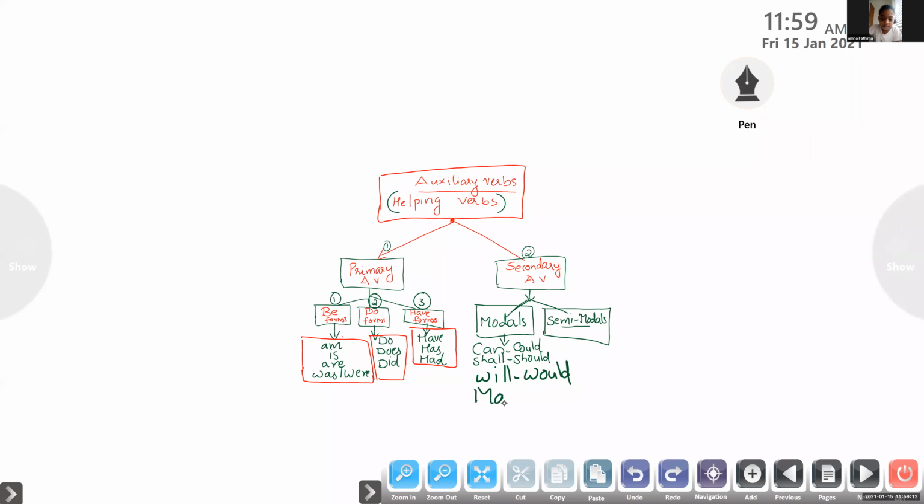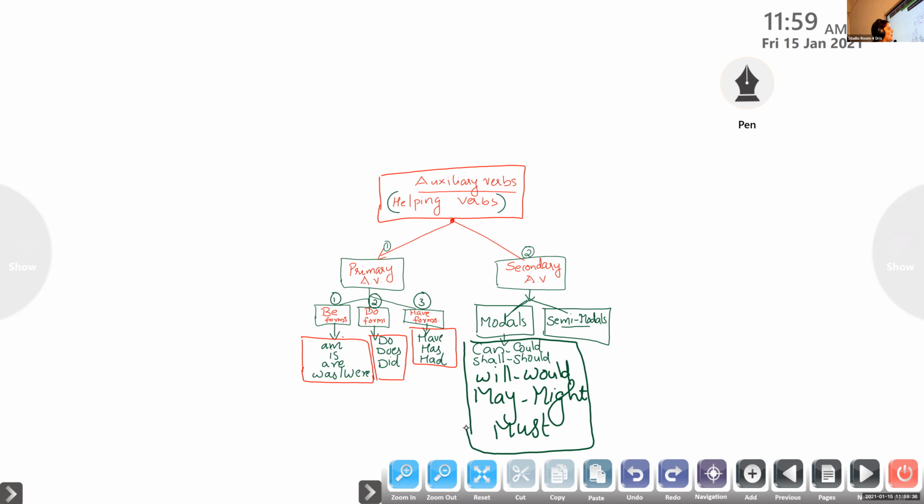May, might, must. These are the modal auxiliaries in English grammar. Please note them down: can, could, shall, should, will, would, may, might, must.